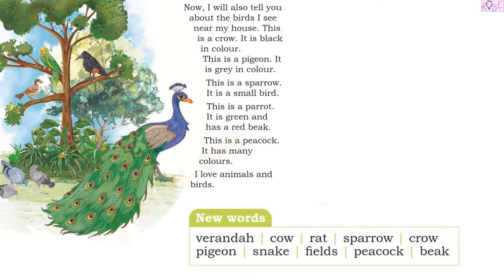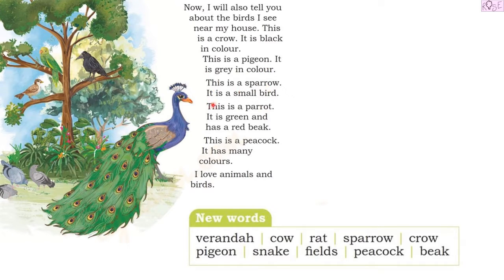This is a crow. See, this is a crow. It is black in color. So the crow is black in color. This is a pigeon. Here are pigeons over here. Can you see the pigeons on the ground? Yes. It is gray in color. See, it is gray in color.